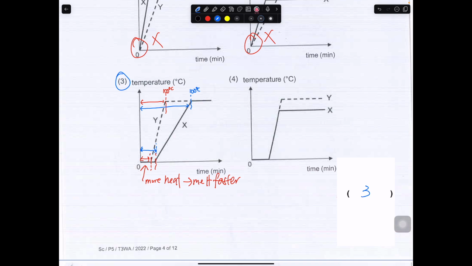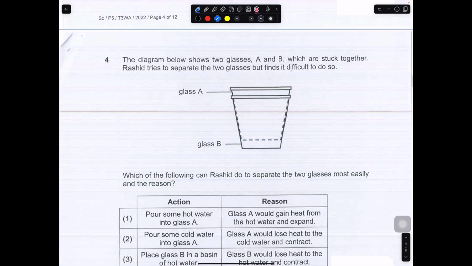Okay, so I'll zoom in and out to annotate on the graph so that you can see it clearer. Okay, let's move on to the second part.